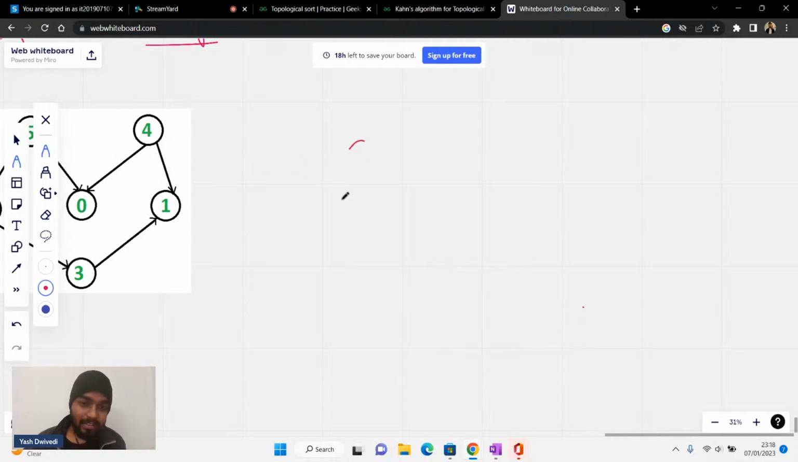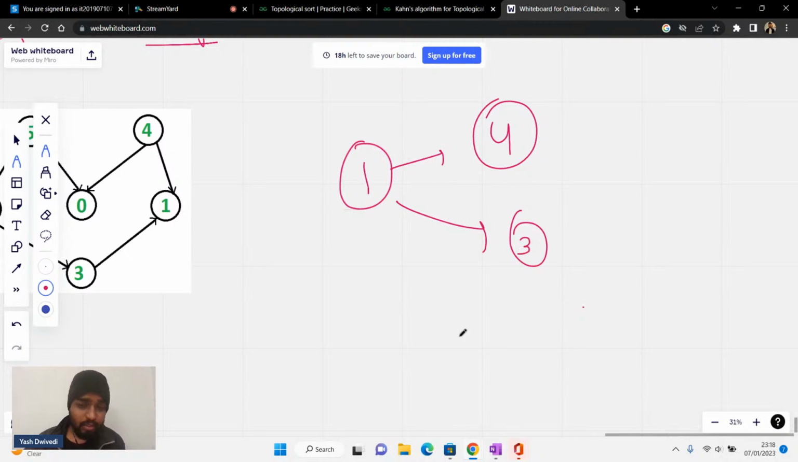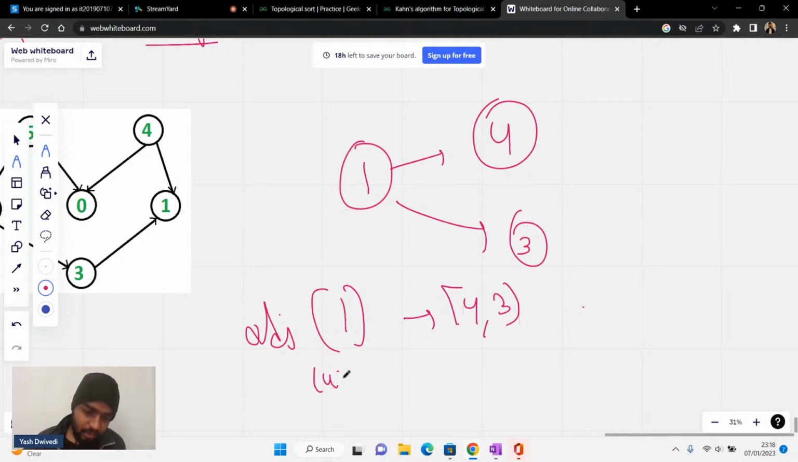Basically, I'm saying that if there is node 1, and it has an edge towards 4, and let's say an edge towards 3, then in the adjacency list of 1, 4 is present and 3 is also present. So when I iterate through the adjacency list of the current node, for each node in it I will increase its in degree by 1.